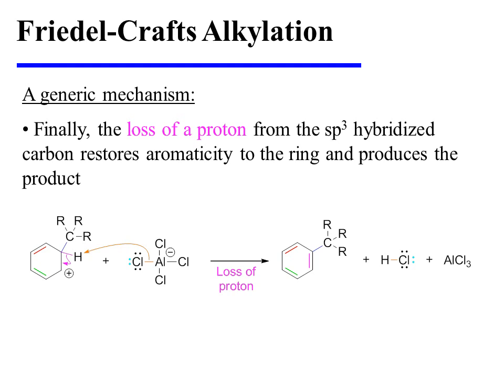Finally, the loss of a proton from the only ring carbon that is sp3 hybridized restores aromaticity to the ring and produces the product. In this reaction, it is a chloride that dissociates from aluminum tetrachloride that actually removes the proton. And in this fashion, HCl is produced as a byproduct, and the aluminum trichloride catalyst is regenerated. The alkyl benzene is the primary reaction product.